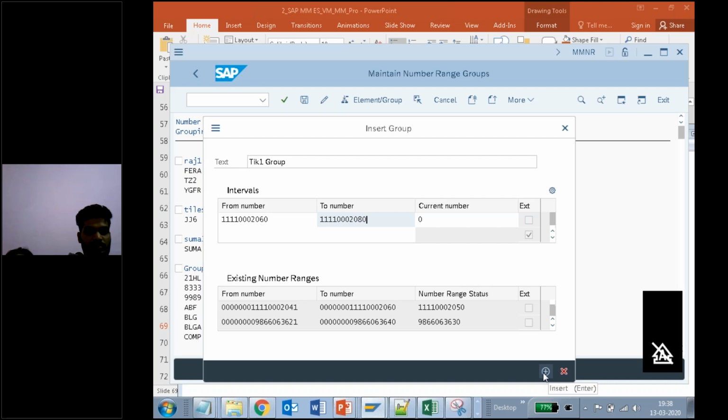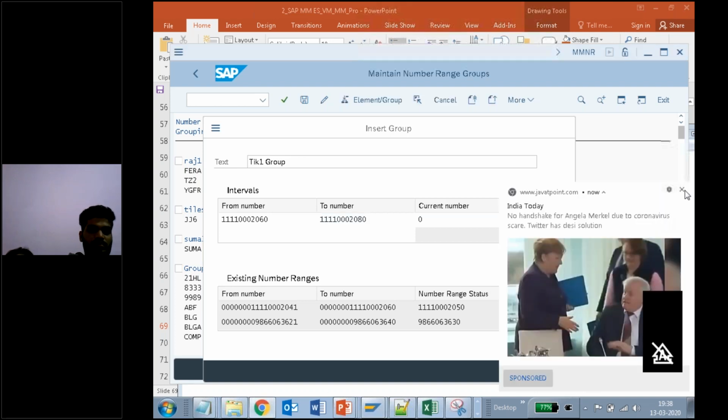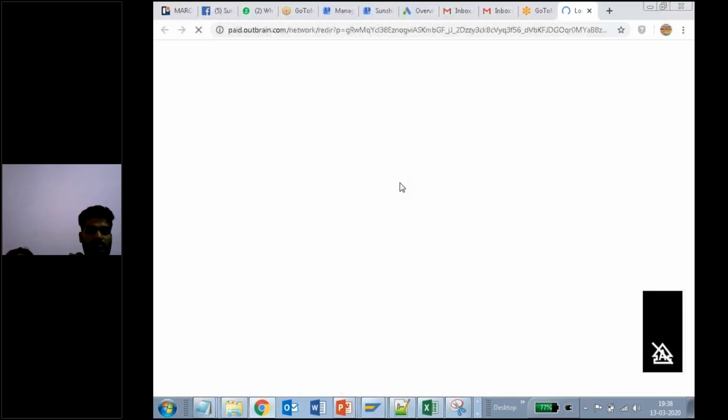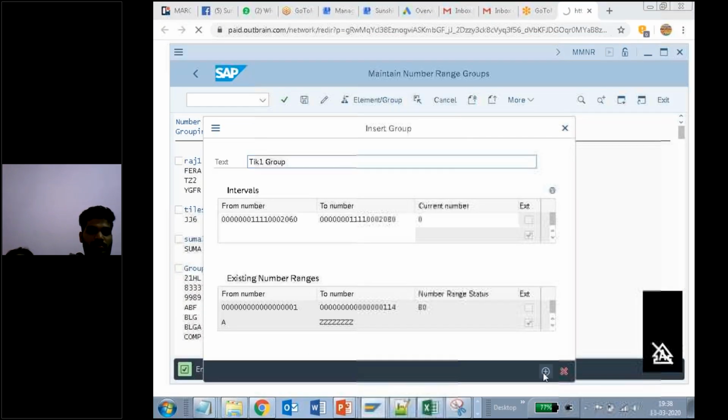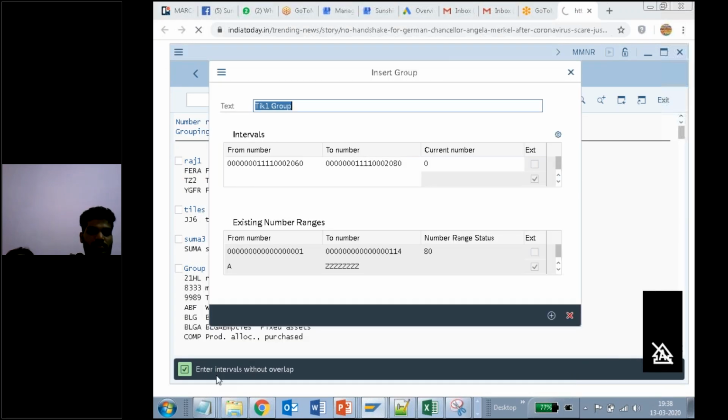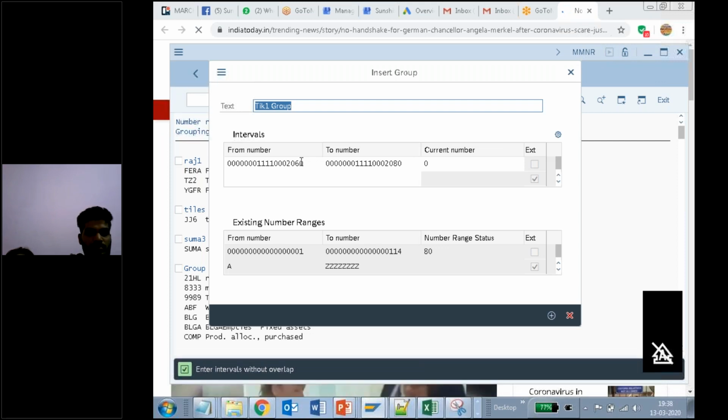Let me press enter. See here what it is saying: intervals without overlap. It means I have taken a number which is overlapping, which means this number range is being used by someone else.